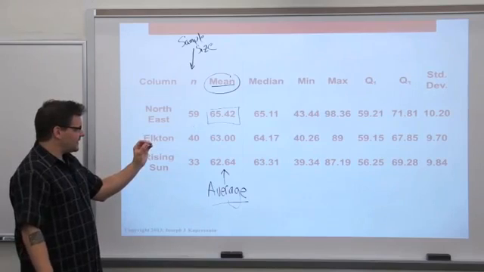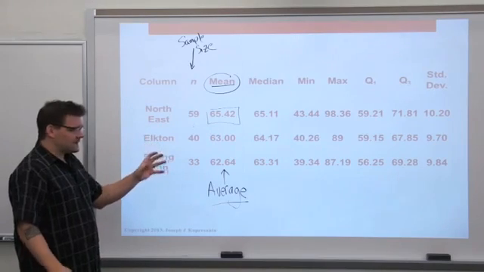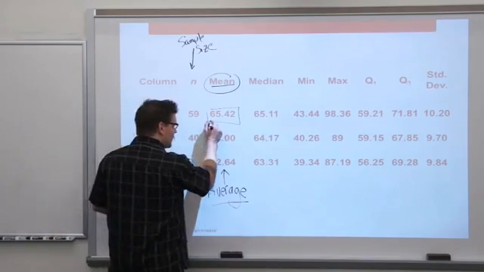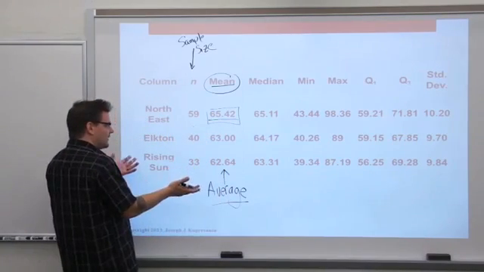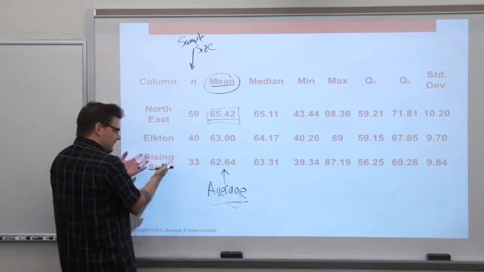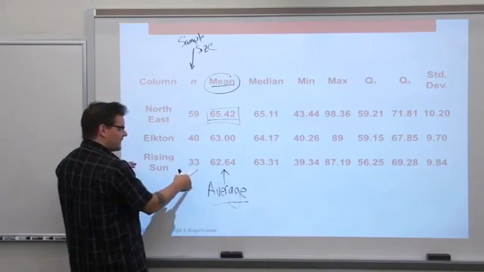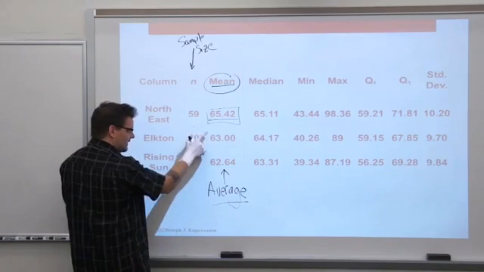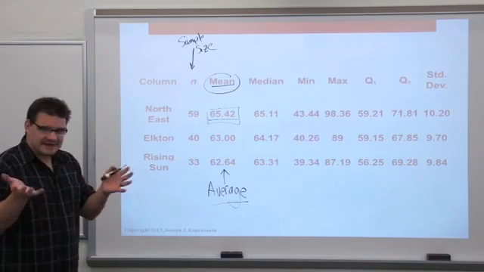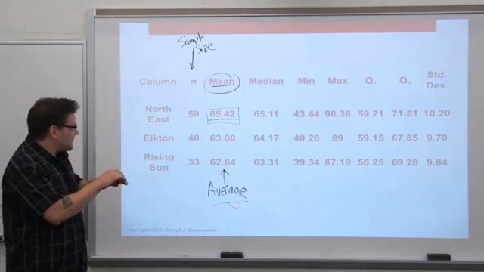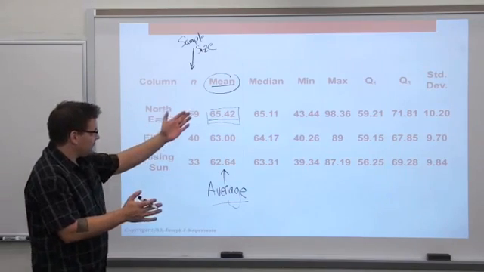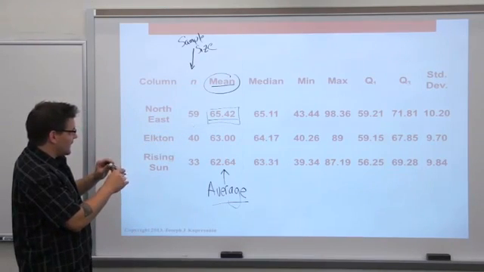What's it supposed to be? McDonald's is claiming 71 grams per order of small fries. This is quite below 71. At Elkton, the average fry weight was 63. At Rising Sun, it was 62.64. All of these are considerably less than 71. I think we might be starting to build a case that McDonald's might not be filling the fries properly. All right, we'll get through the rest of these, and then we'll cut the video and make a part 2